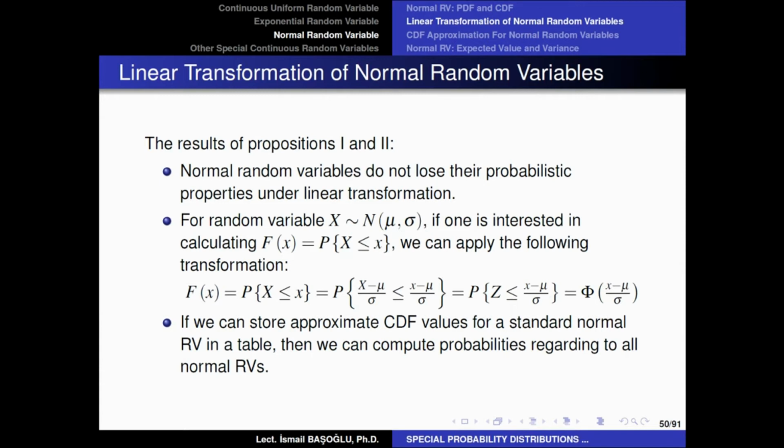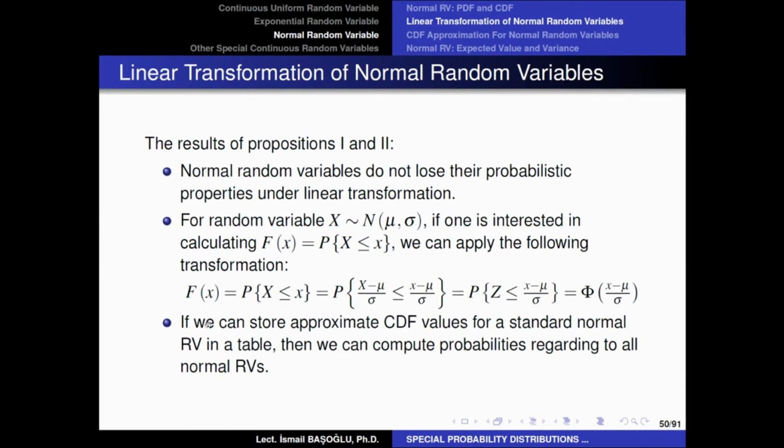So this means if we can just find a way to calculate the probabilities related to a standard normal random variable, then we can calculate the probabilities related to any normal random variable by using the linear transformation idea.